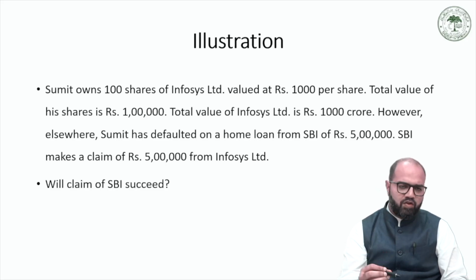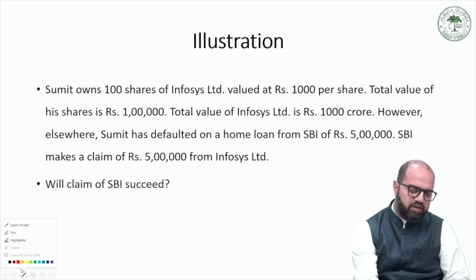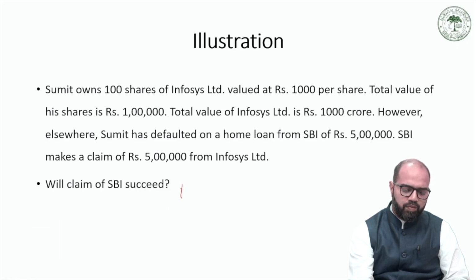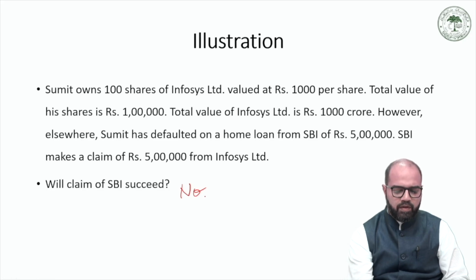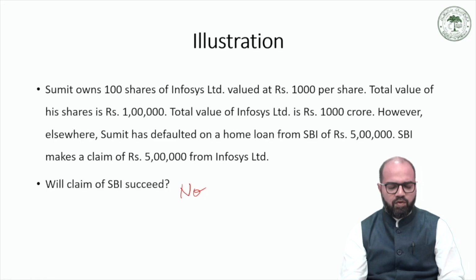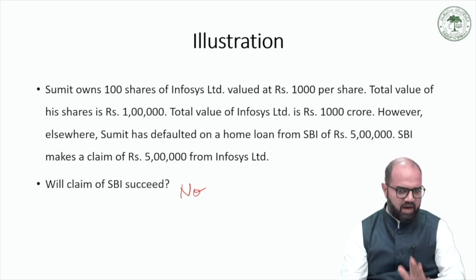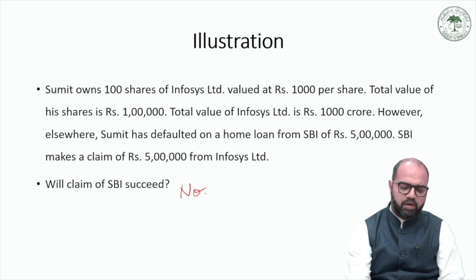Now, going by the theory of entity shielding, the answer to this question is no. So the theory of entity shielding prevents the personal creditors of shareholders from laying a claim on the assets of the company. So the assets of the company will remain protected.